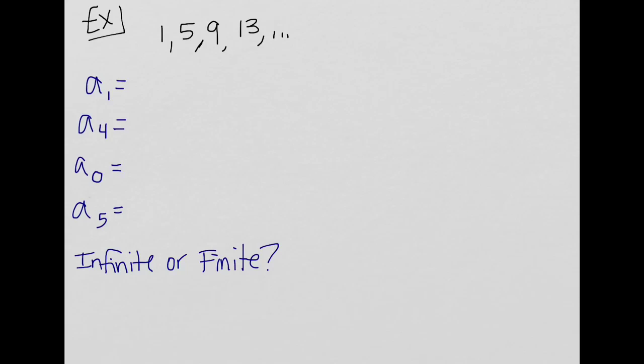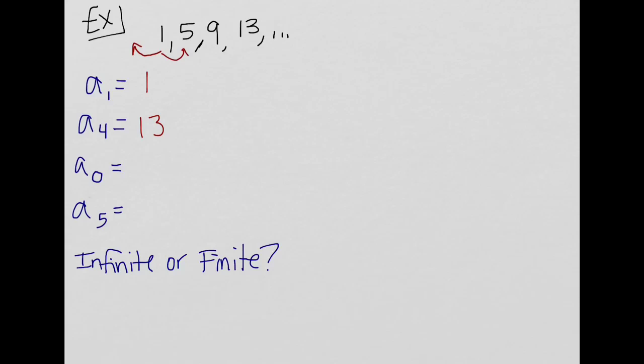Alright, so here, let's just identify some stuff. So A sub 1 here, hopefully you're seeing is 1, the first term. A sub 4 means we're looking at the fourth number in the sequence, which is 13. A sub 0, that means we need to go back a term. Well, that means we have to know what this pattern is, and we haven't really talked about pattern building yet, but I'm going to go ahead and bring it up.